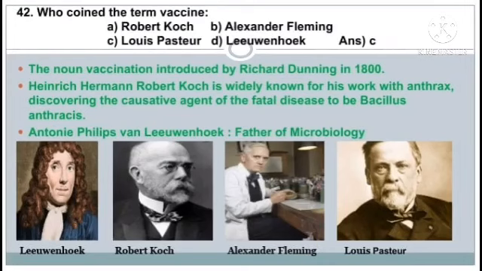Question number 42. Who coined the term vaccine? The answer is option C, Louis Pasteur. The noun vaccination was introduced by Richard Dunning. Heinrich Hermann Robert Koch is widely known for his work with anthrax, discovering the causative agent of the fatal disease to be Bacillus anthracis. Anthony Leeuwenhoek is the father of microbiology.